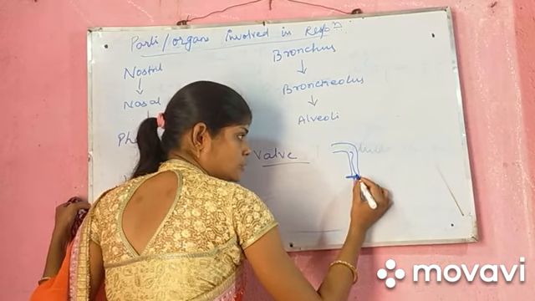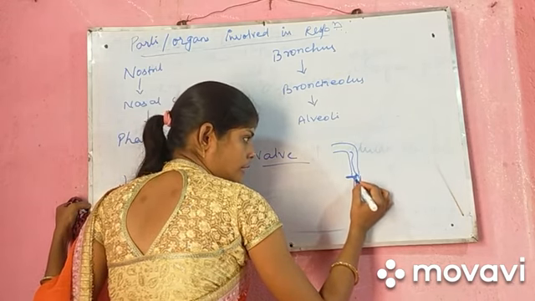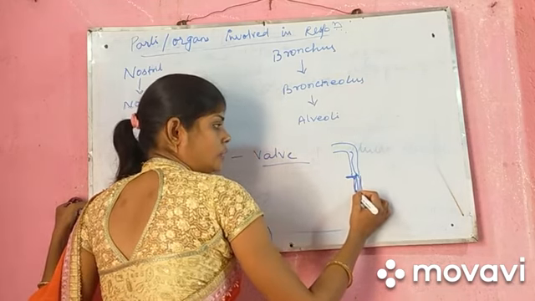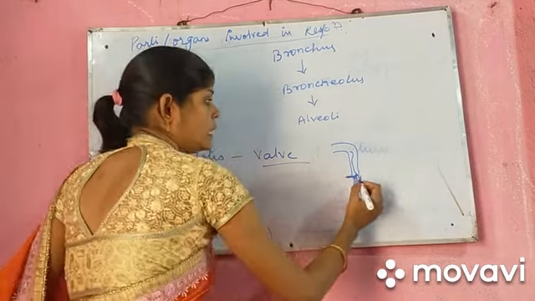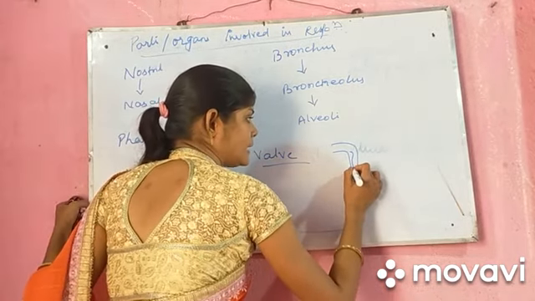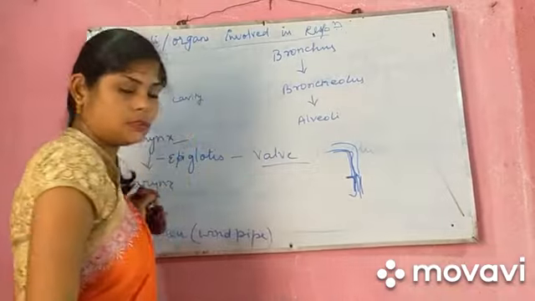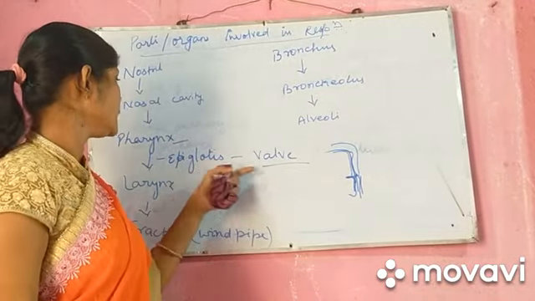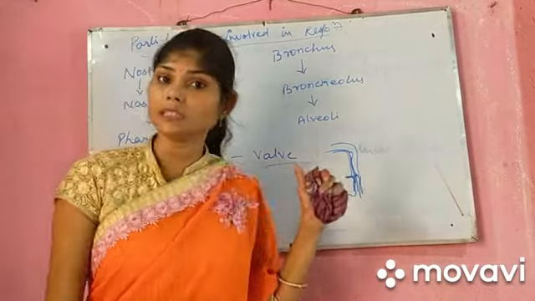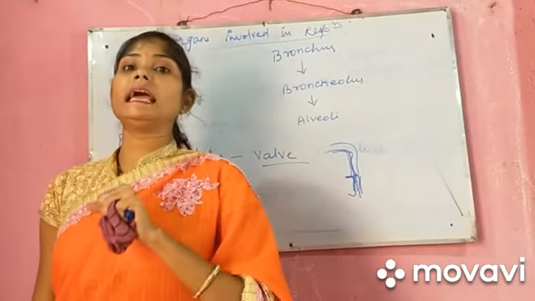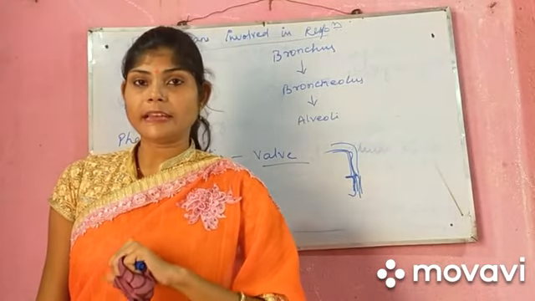But in case it is not covered, then part of the food enters our trachea, and it will go in the opposite direction and come out from our nose. So this epiglottis is the cover which prevents the entry of food into the trachea.